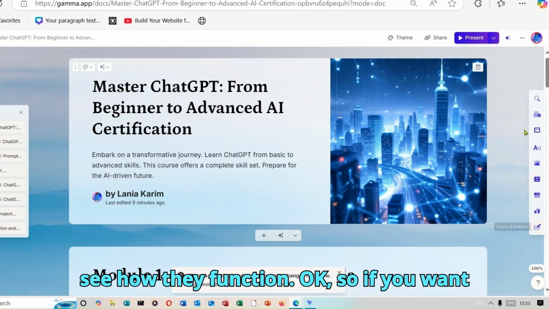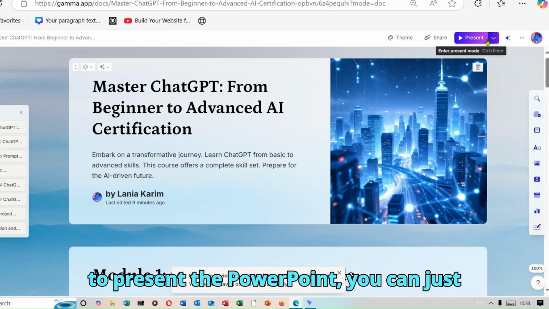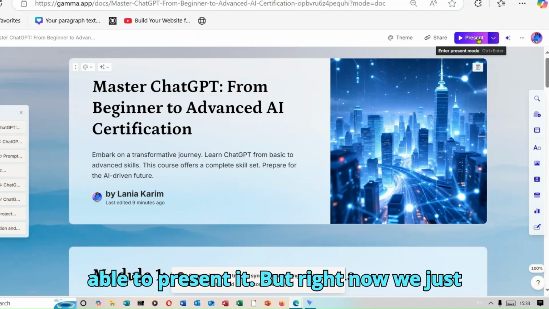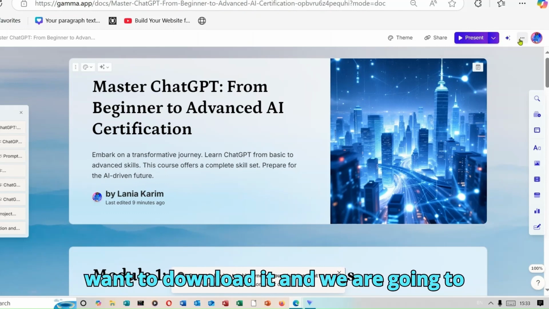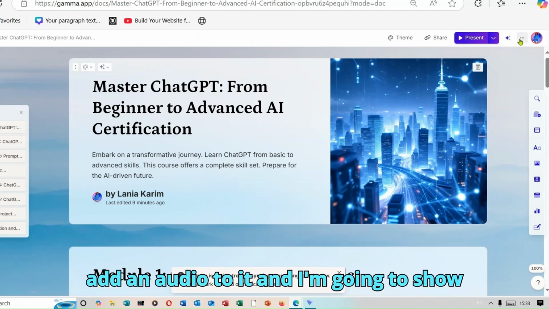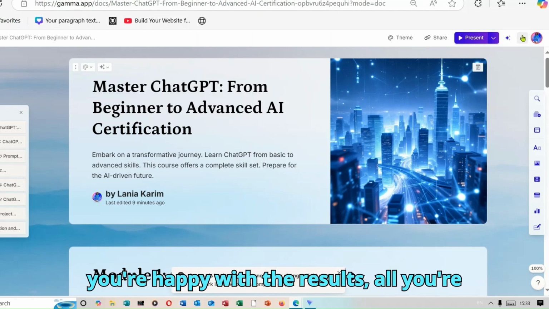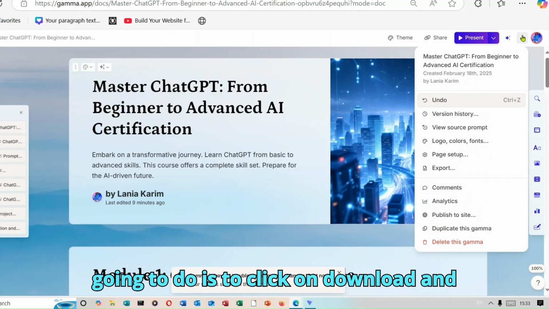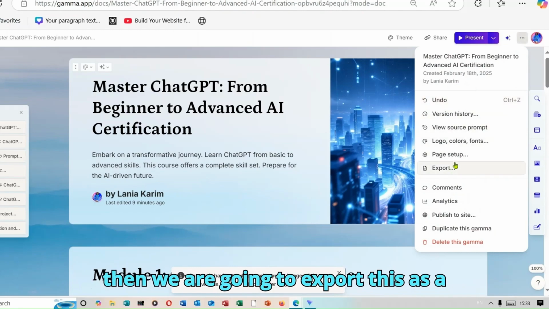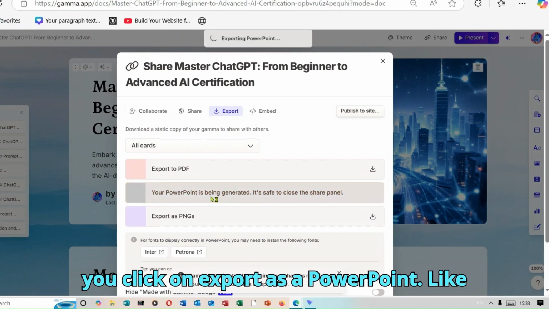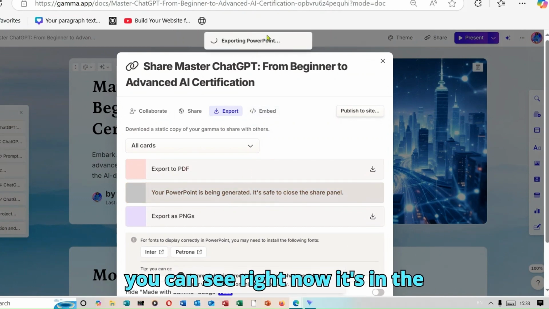Okay, so if you want to present the PowerPoint, you can just click on present, and that way you'll be able to present it. But right now we just want to download it, and we are going to add audio to it, and I'm going to show you how we are going to do it. So once you're happy with the results, all you're going to do is click on download, and then we are going to export this as a PowerPoint. Okay, so you'll come here and click on export as a PowerPoint. Like you can see right now, it's in the process.